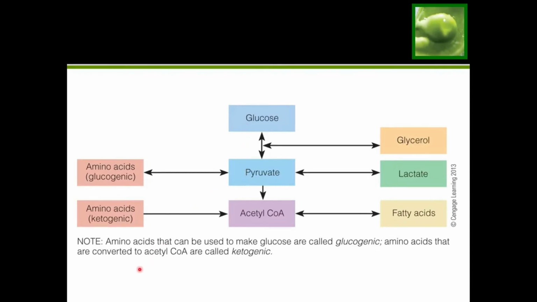So just to recap, for situations where we need to make our own glucose, we can technically do that with part of the fat, the glycerol part, but that's only a very small portion, and it's not going to be enough to keep up with the body's demands. So we're going to have to go to our last resort, which is breaking down our own body structures to get the protein that was in there, and using the glucogenic amino acids to make glucose for us.